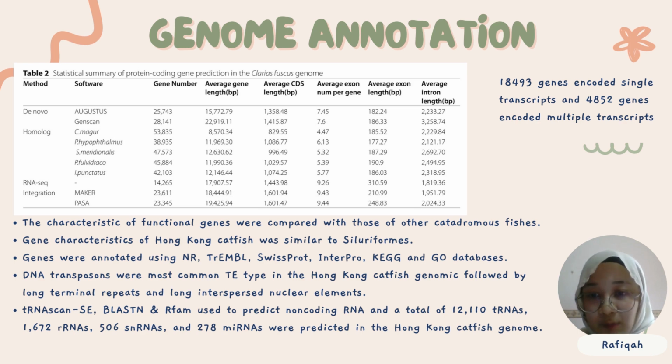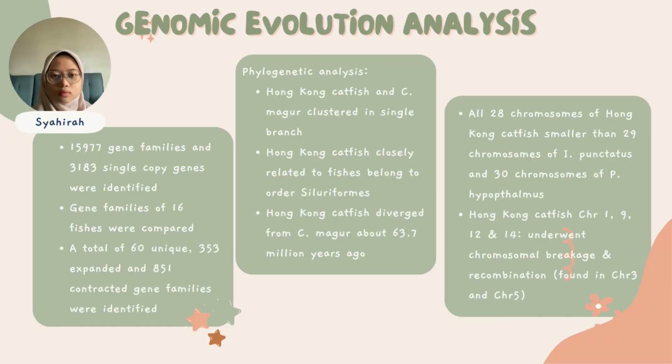DNA transposons were the most common TE type in the Hong Kong catfish genome, followed by the long terminal repeat and the long interspersed nuclear element. So tRNAscan, BLASTN, and Rfam were used to predict non-coding RNA, and a total of tRNA 12,110, rRNA 1,672, snRNA 506, and miRNA 278 were predicted in the Hong Kong catfish genome.